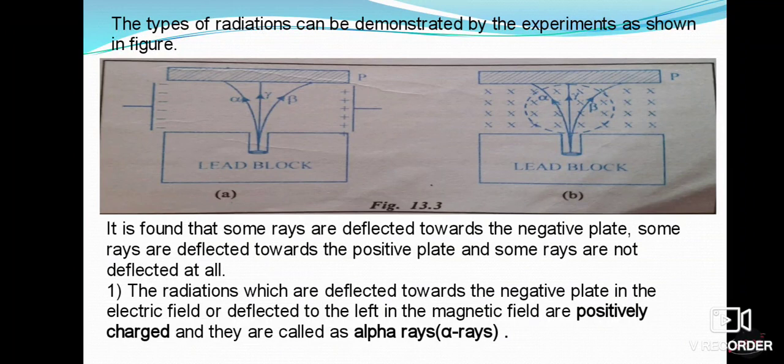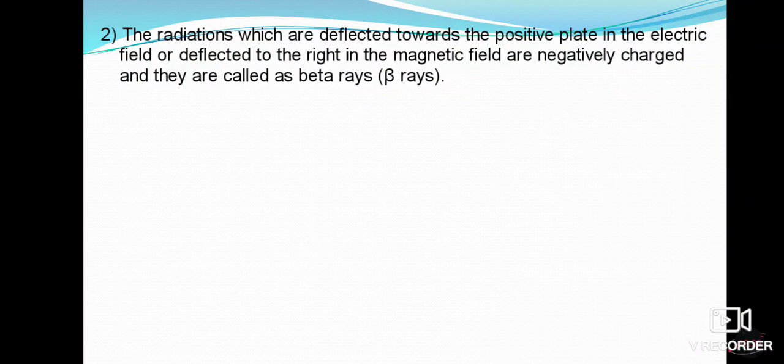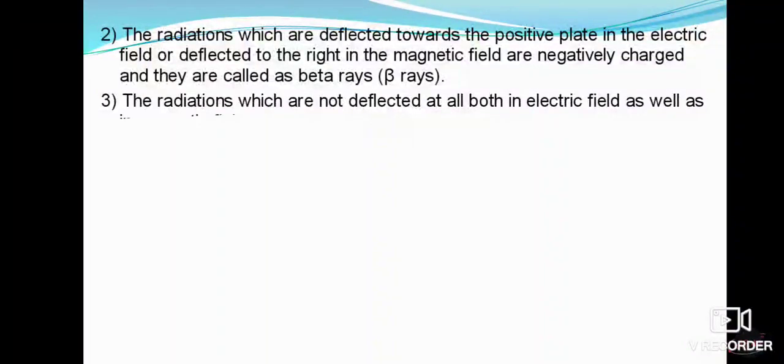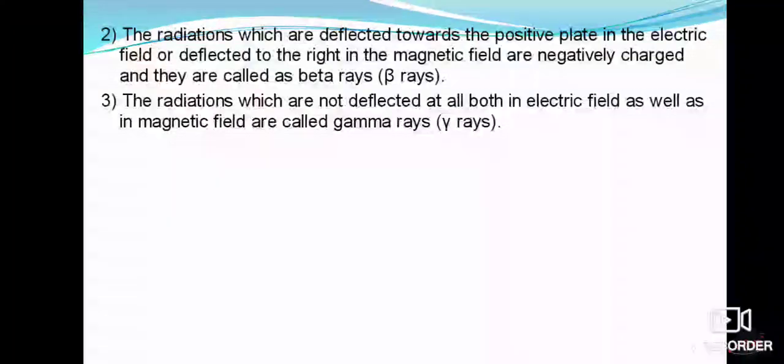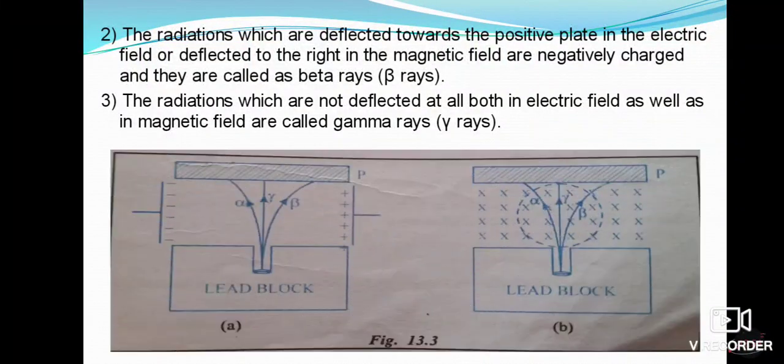Similarly, the second one: the radiations which are deflected towards the positive plate in the electric field, or to the right in the magnetic field, are negatively charged and are called beta rays. Similarly, the radiations which are not deflected in either the electric or the magnetic field are called gamma rays. Once again, you can observe in the diagram.